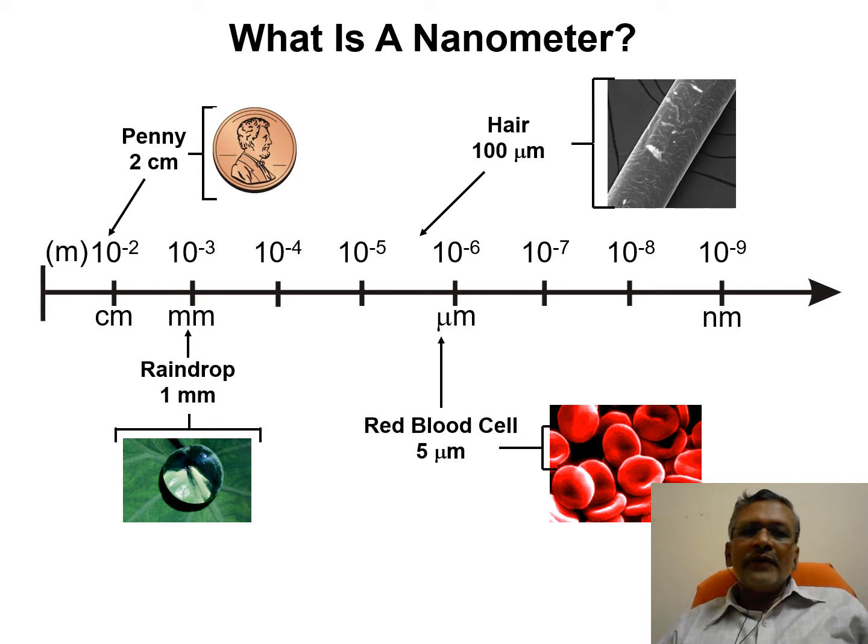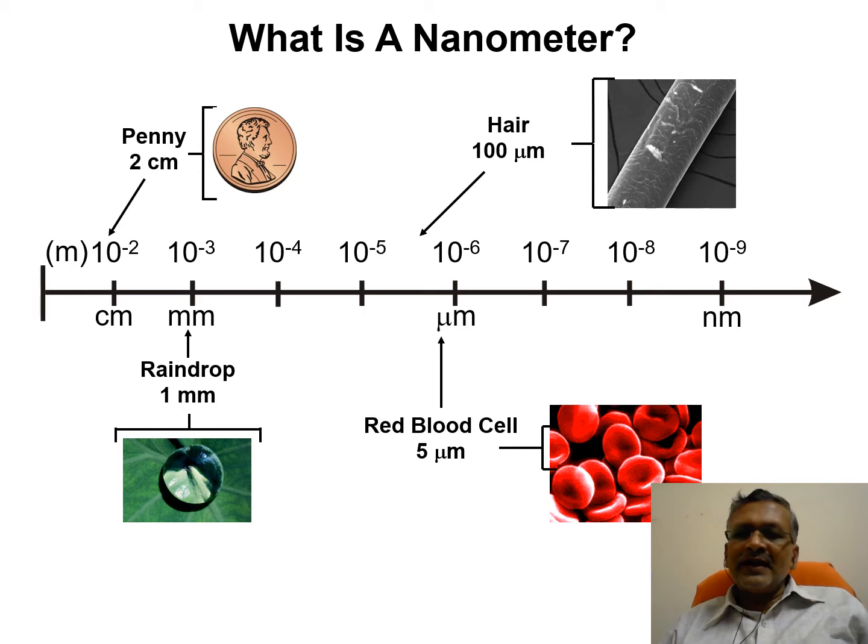Now we are seeing micro level objects in a scale range. 1 centimeter is 10 to the power of minus 2 meters. 1 millimeter is around 10 to the power of minus 3 meters. 1 micrometer is 10 to the power of minus 6 meters. And 1 nanometer is equal to 10 to the power of minus 9 meters.